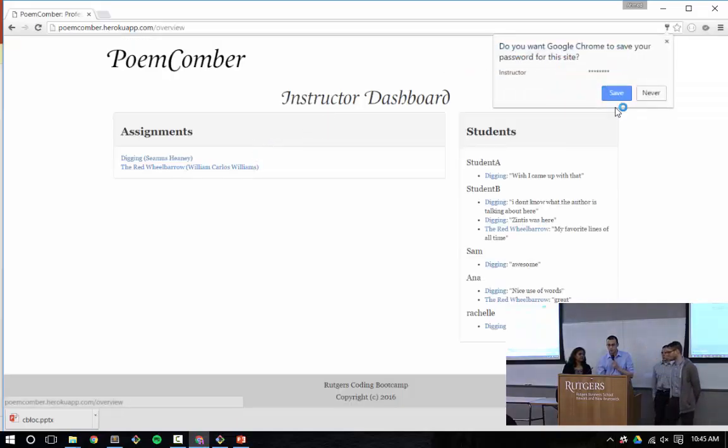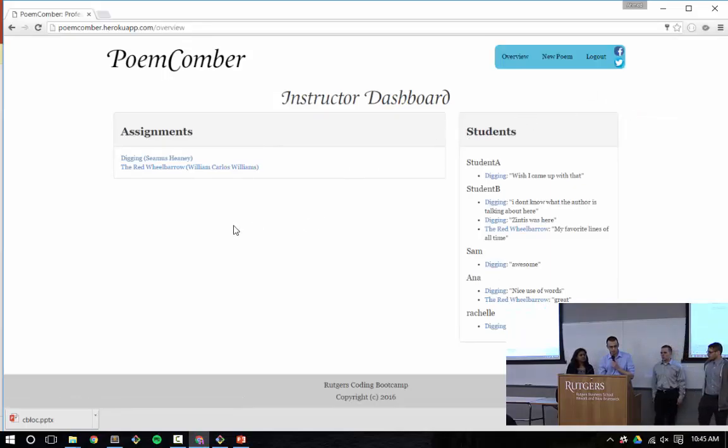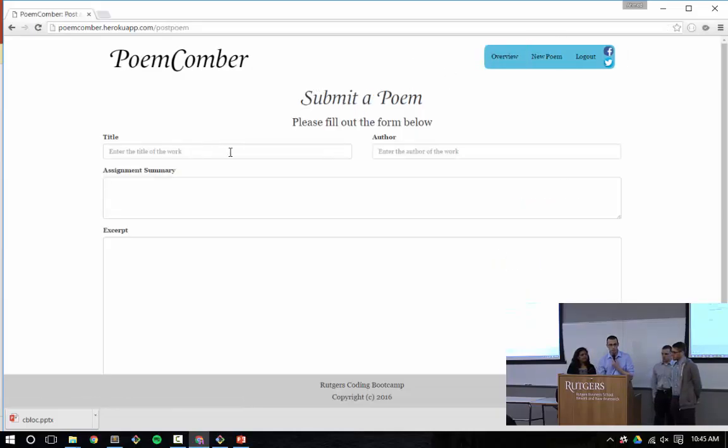All right, cool. So this view is a little different. Here we have the assignments that you've created, and on the right it shows you all the students that are currently talking about the topics and what their comments are. You can also then submit a new text here, which gives you the fields to do this, and a submit button.